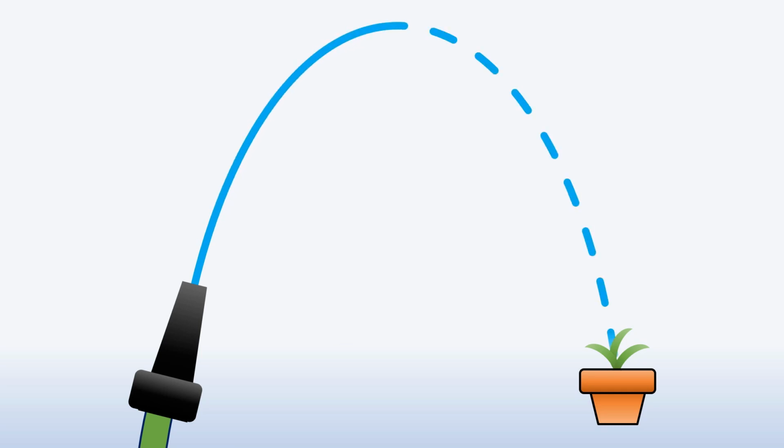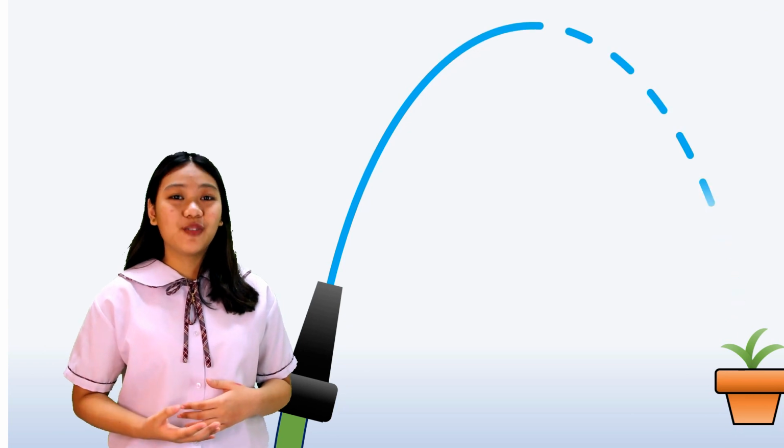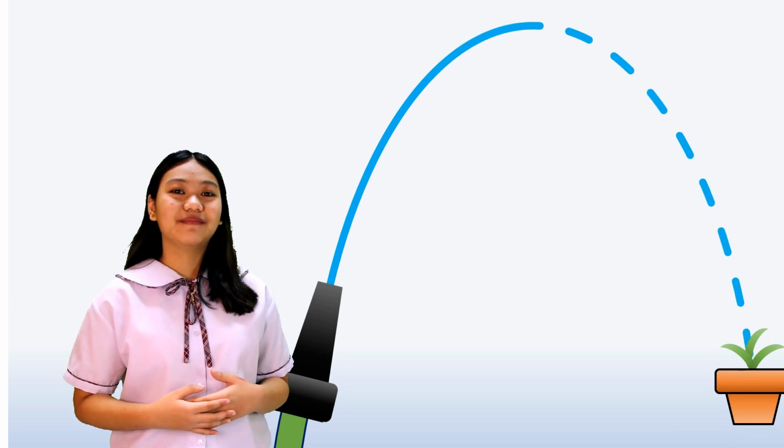If we look at the simple case of water shot straight up, it can give us some insight. Since the water is moving up but the force of gravity is pulling it downwards, the water will slow down as it rises and then stops and speeds up as it falls downwards. Projectile is an object upon which the only force acting is gravity.